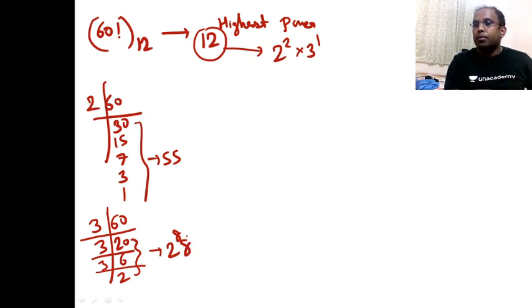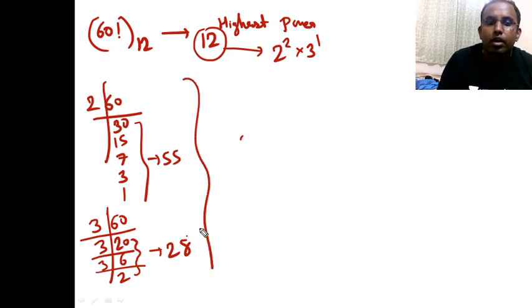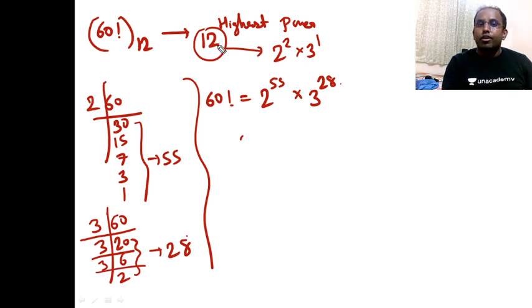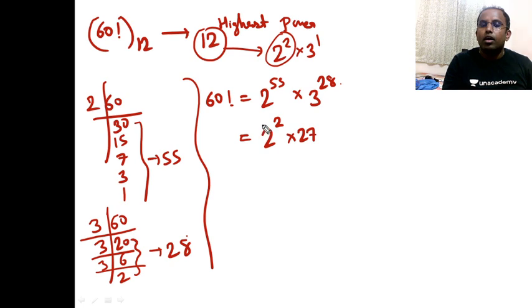So 28 basically means what? We have got here, in 60 factorial, 2 power 55 into 3 power 28, right? And I want to calculate the highest power of 12. So it contains 2 square here. So what I can do here, 2 square will go 27 times.